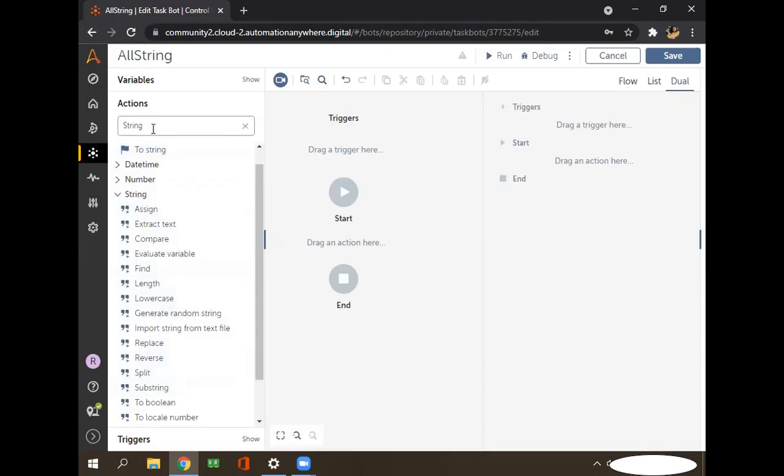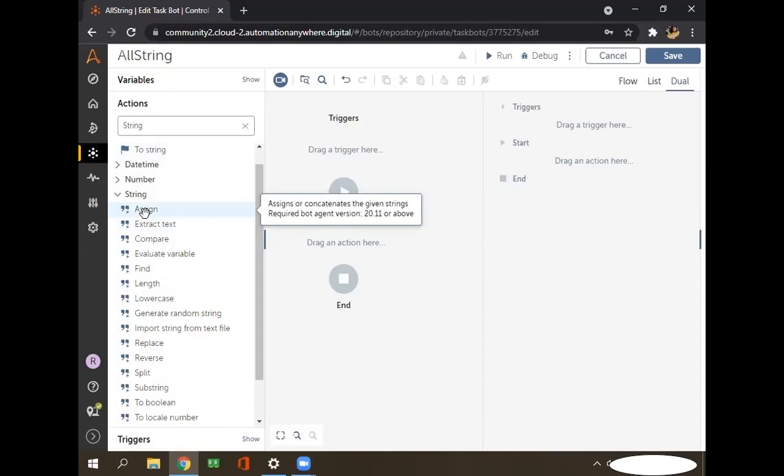In action, let's focus on this one. So in the variable which we have created right now, I want to store some string type value. So how can we assign some value in that variable? For that, if you can see, there's an Assign command available here.